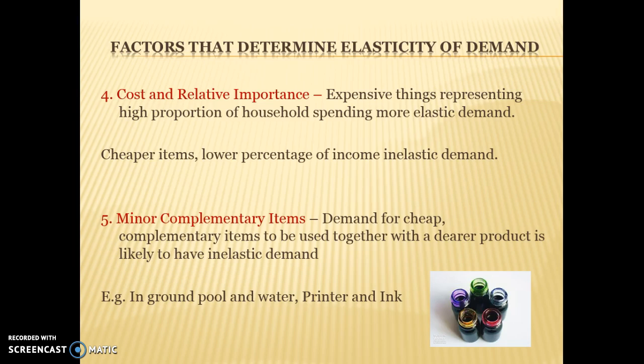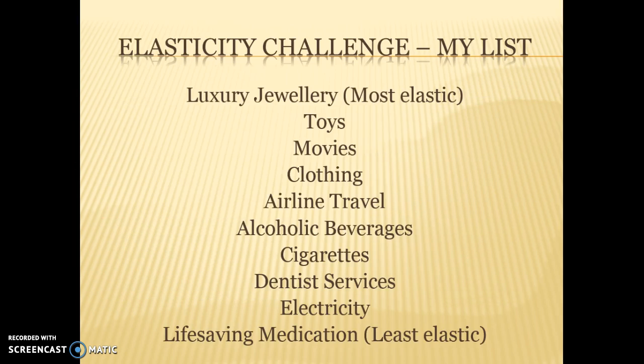And another good example of this is ink. Printers and ink. Ink is the minor complementary product there, and therefore businesses can often charge really high prices for ink because they know people are going to buy the ink once they have the printer. So generally minor complementary products have a more inelastic demand curve, and the larger complementary product will have a more elastic demand curve. I'm going to get you to do that in class.